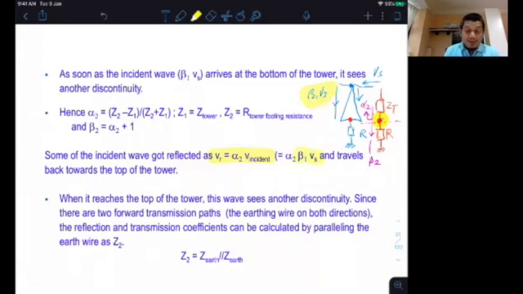Okay? Similarly, the one that goes into the ground tower footing resistance is given by this formula. V transmit equals beta 2 V incident, equal to beta 2 beta 1 Vs. Okay. Any questions so far?